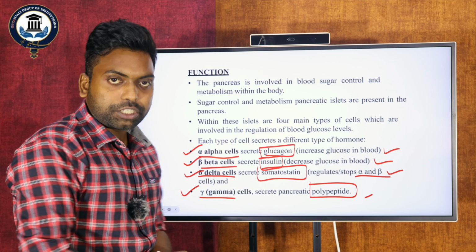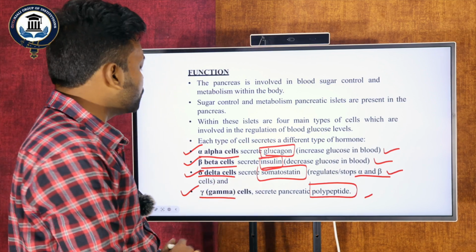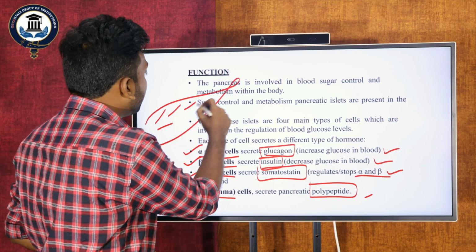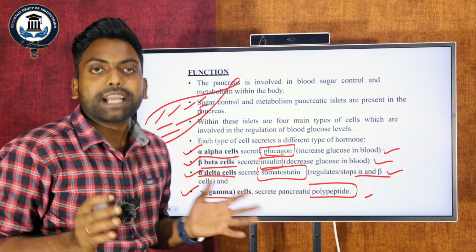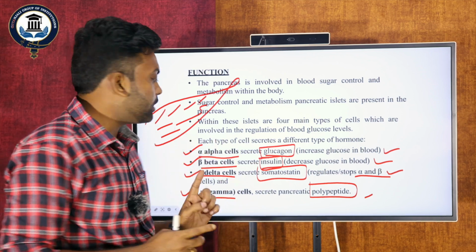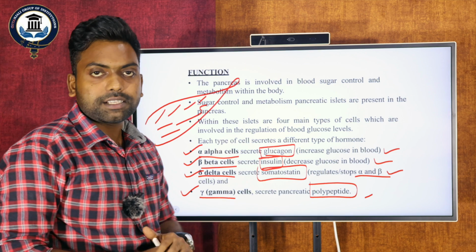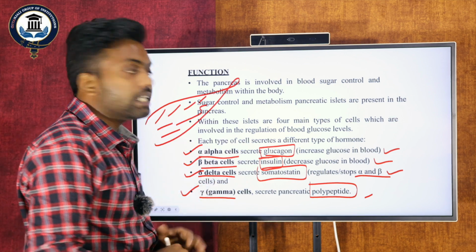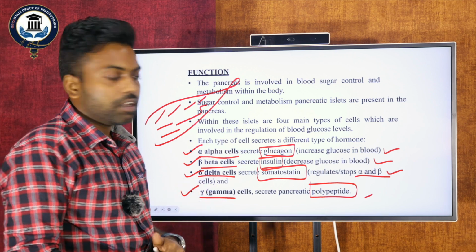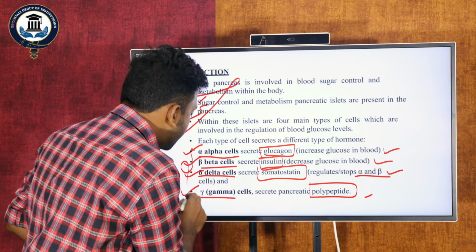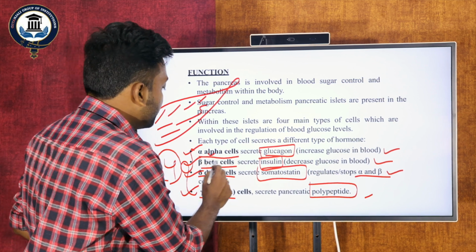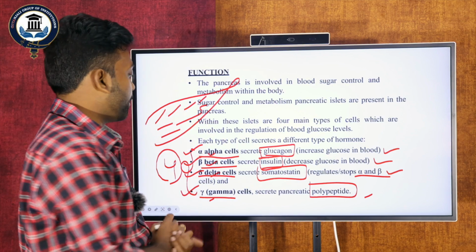And what is the main function? As I discussed with you, the pancreatic gland has different kinds of cells. These cells are categorized into four kinds. The first kind is called alpha cells. The second kind is called beta cells, the third one is delta, and the fourth one is gamma. These are the four kinds of specialized cells: alpha, beta, delta and gamma. Let us see.